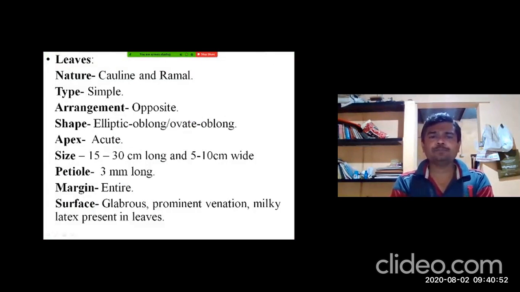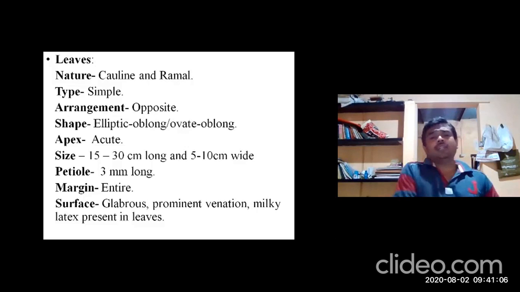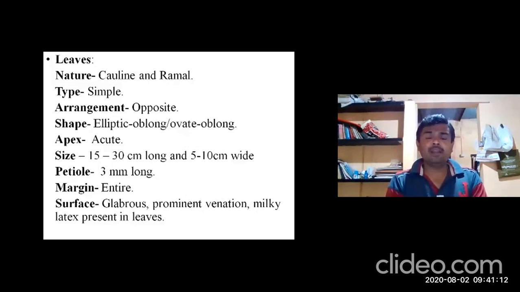You can note down the morphology of the leaf. The origin of the leaf is cauline and ramal. Cauline means directly originating from the main stem, and ramal means developed on the branches. Type of leaf is simple, arrangement is opposite, shape is elliptic oblong or ovate oblong, and the lanceolate character is also present.